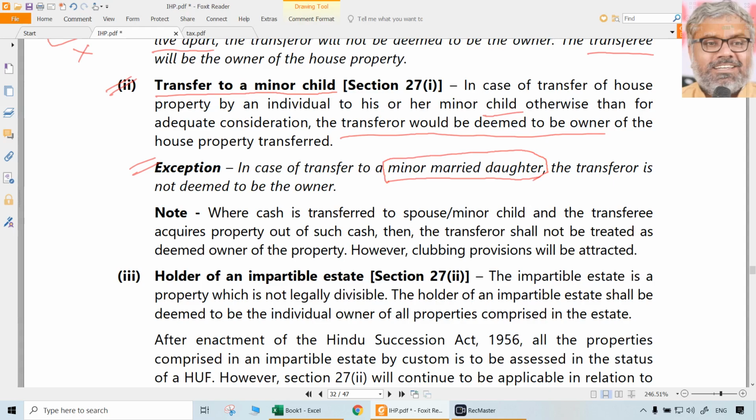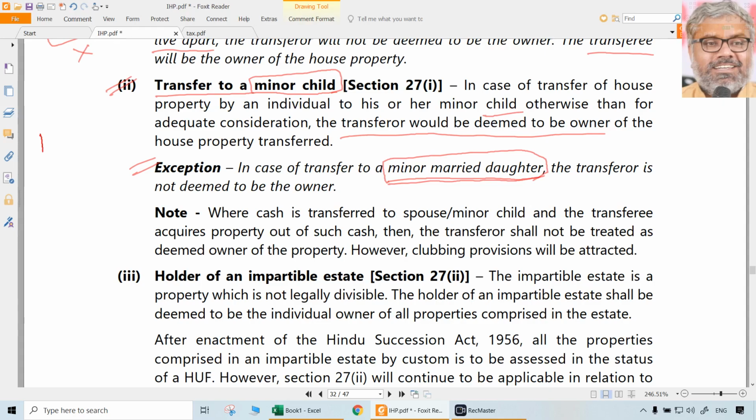So if the transferee is a minor married daughter, then this deeming provision will not apply. Then the legal owner, who is the minor married daughter herself, will be considered to be the owner of the property. So here one particular point is given. That is why it is important, since it is particularly gender specific. Normally, minor child means anybody it could be. But the exception is not given to everybody. The exception is given only to a minor daughter, that too a minor married daughter.